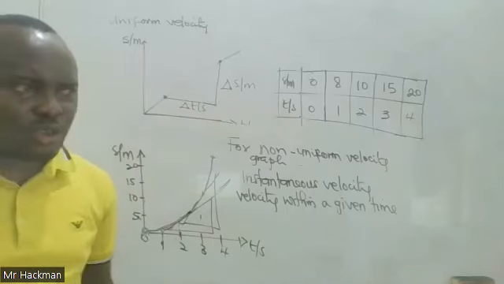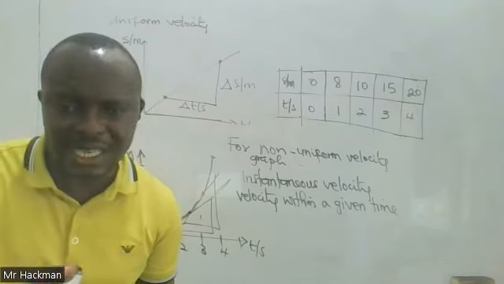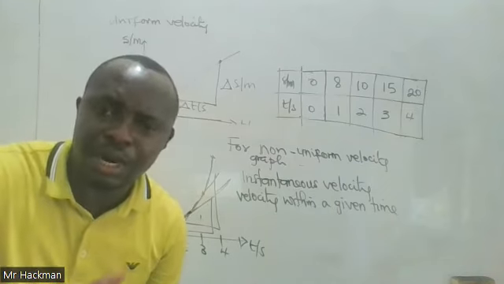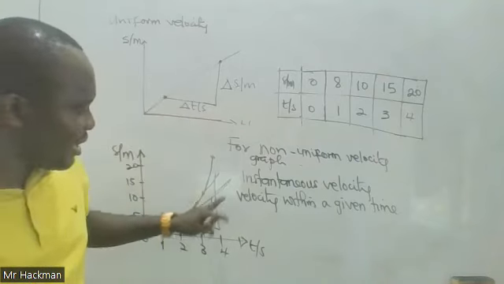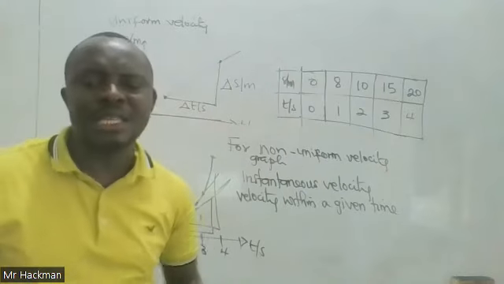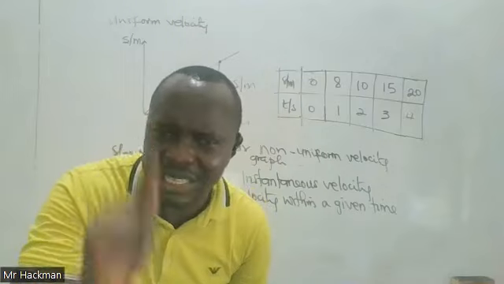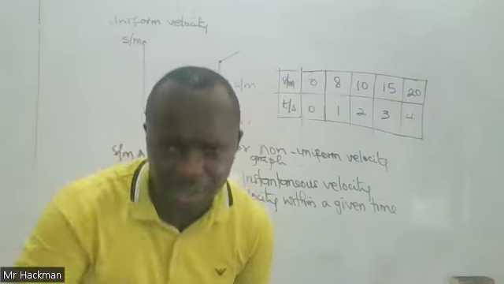Maybe 3. You pick, let me find the slope of this curve within 3 seconds. Then it means you are looking for the velocity of the moving body within 3 seconds. So when you have such a graph, you can only determine the velocity within a given time, hence the name instantaneous velocity.